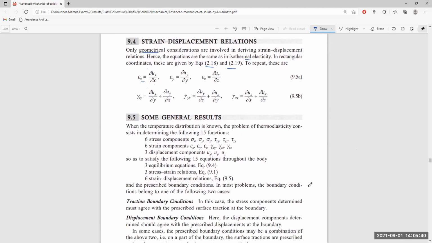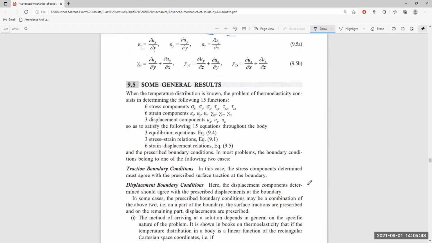Some general results. When the temperature distribution is known to us, the problem of thermoelasticity consists in determining the following 15 functions. First, the six stress components: sigma x, sigma y, sigma z, as well as tau xy, tau yz, tau zx. So, three longitudinal stresses along the three axes and